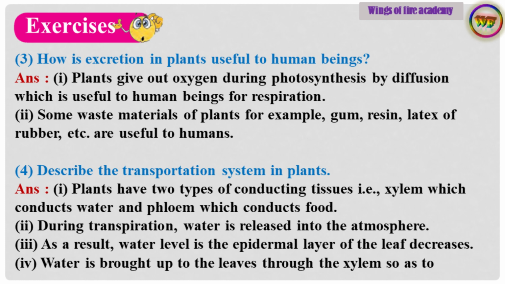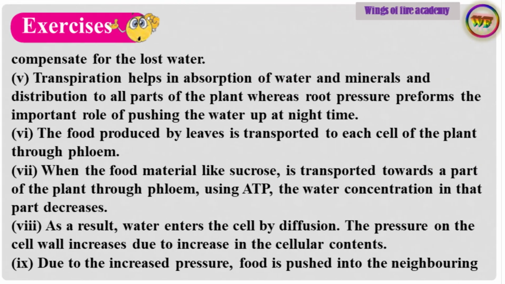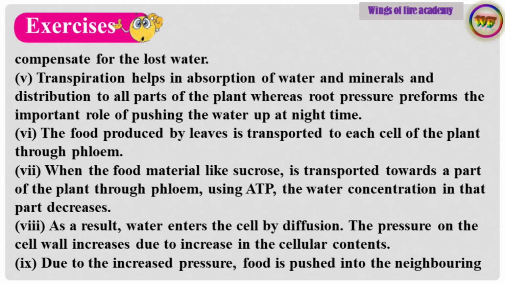Water is brought up to the leaves through the xylem so as to compensate for the lost water. Point number 5. Transpiration helps in absorption of water and minerals and distribution to all parts of the plant, whereas root pressure performs the important role of pushing the water up at night time.